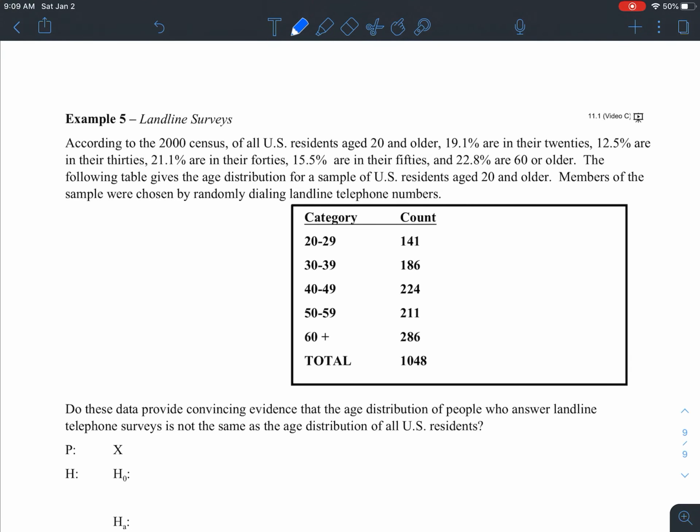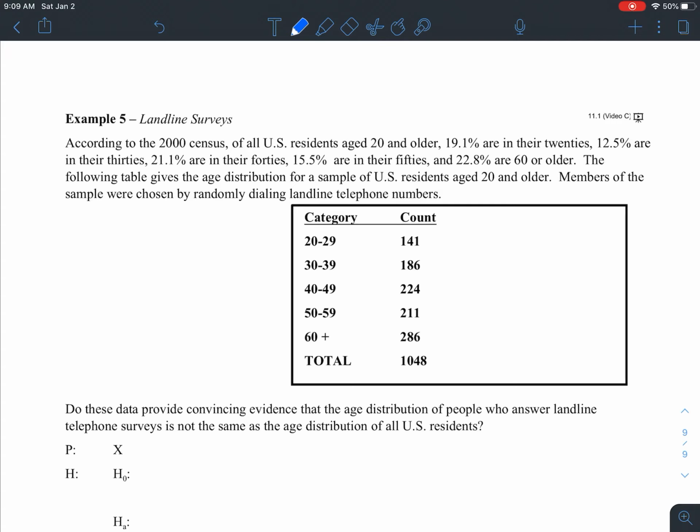Okay, we're going to close this section on Chi-Square goodness of fit tests by doing this last example on landline surveys. It says, according to the 2000 census, of all U.S. residents aged 20 and older, 19.1% are in their 20s, 12.5% are in their 30s, 21.1% are in their 40s, 15.5% in their 50s, and 22.8% are 60 or older.